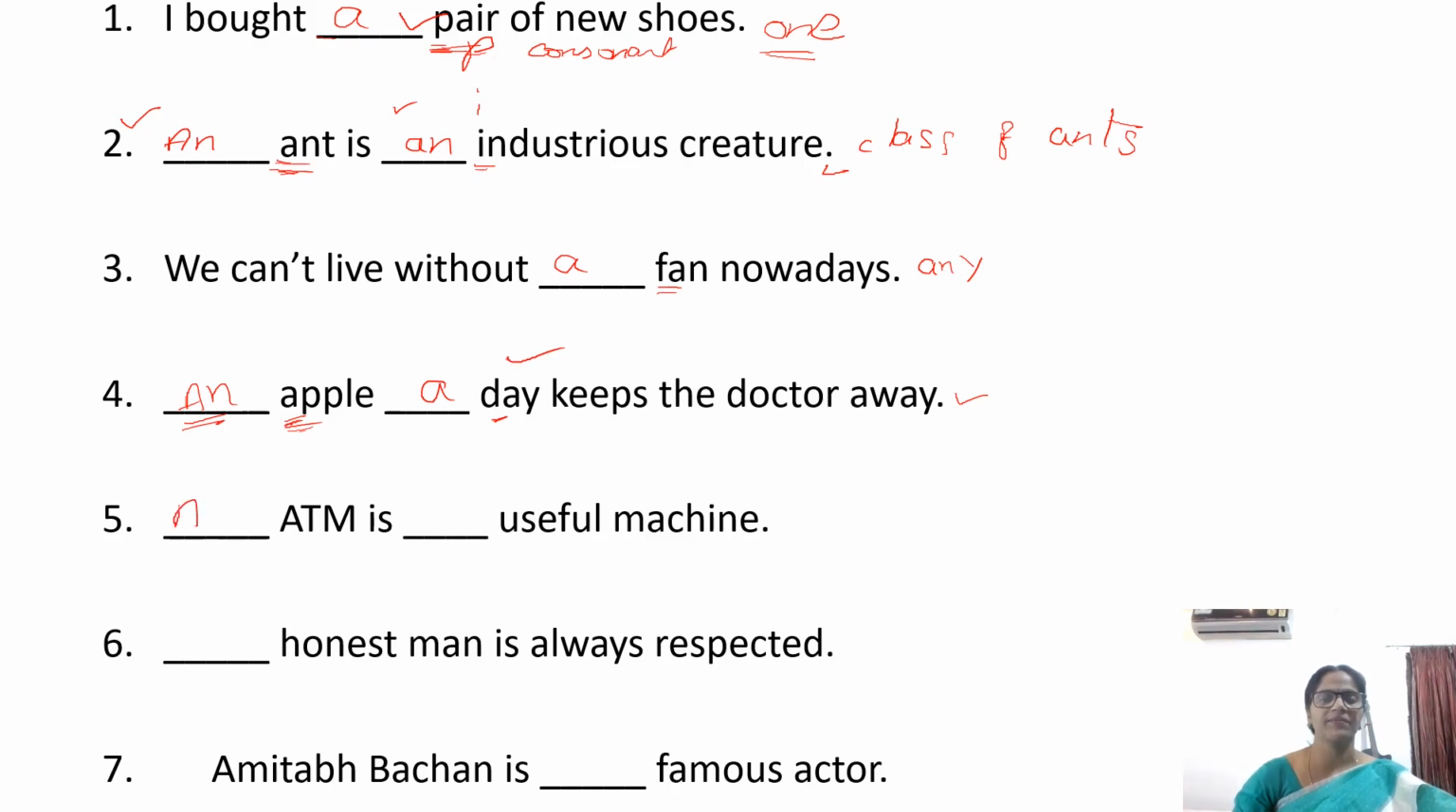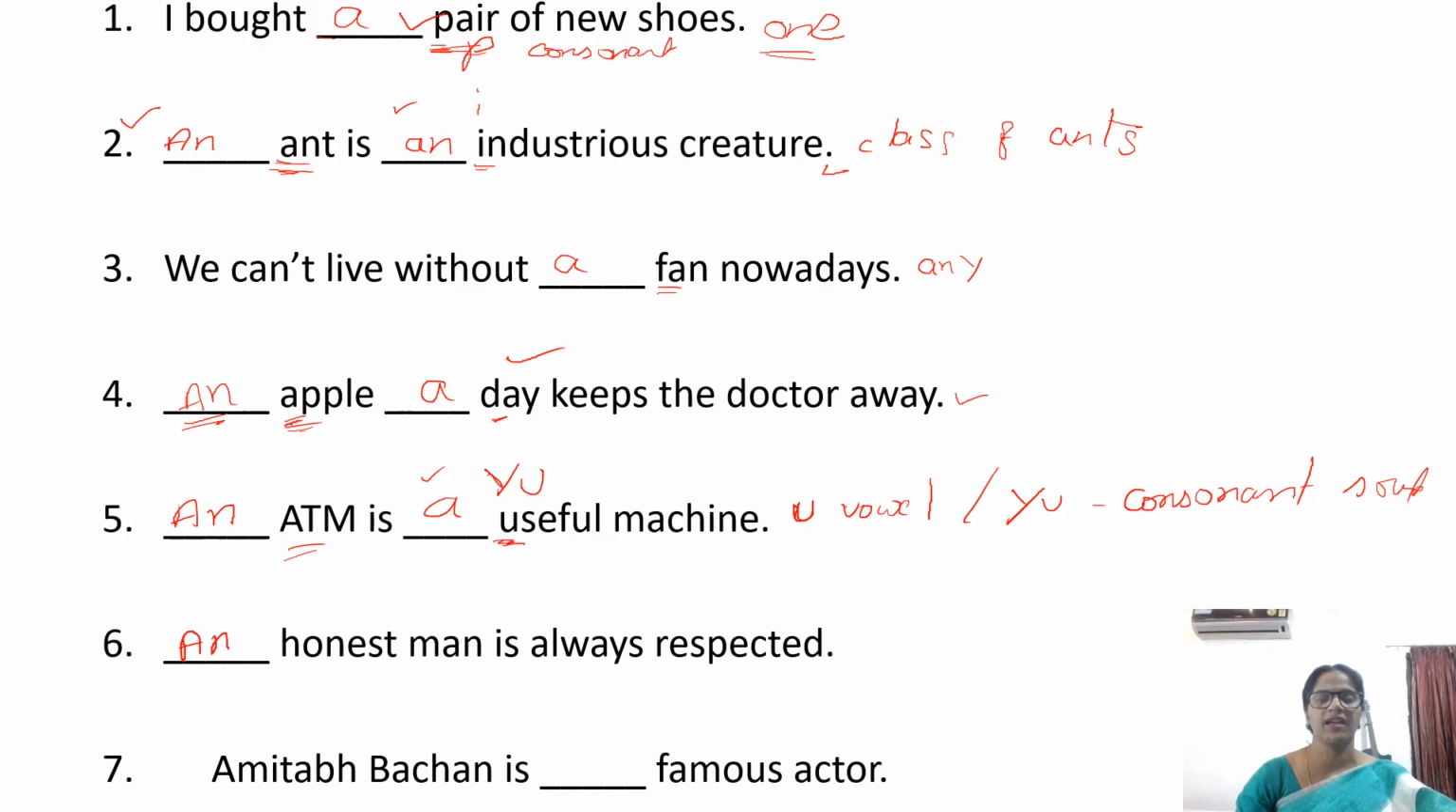An ATM. Here, any ATM is a useful machine. Why a? Though the letter is U, the pronunciation is you. You is a consonant sound. U is a vowel letter, but the you sound is a consonant sound. Before a consonant sound comes a.